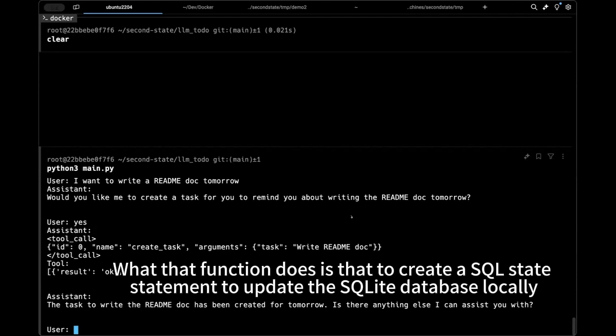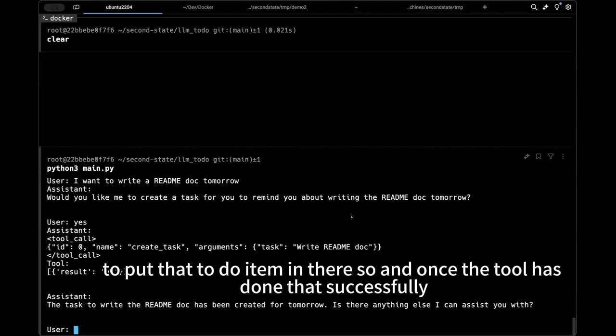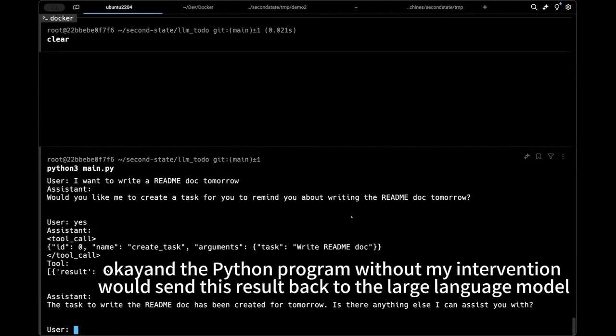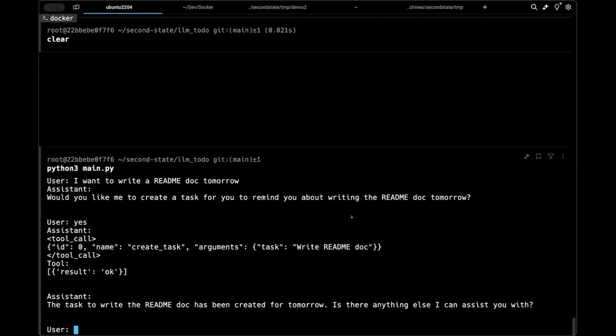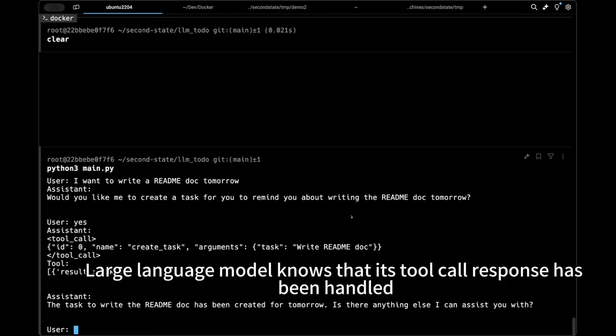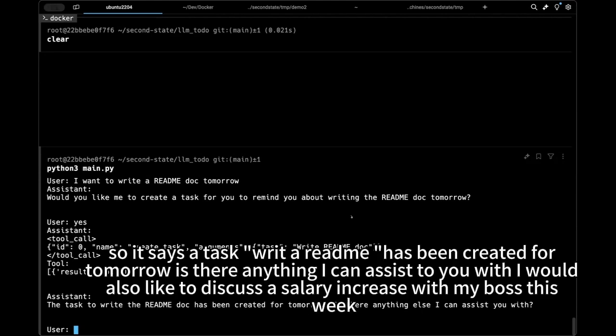What that function does is create a SQL statement to update the SQLite database locally to put that to-do item in there. Once the tool has done that successfully, it's going to return a result, okay. And the Python program, without my intervention, would send this result back to the large language model. The large language model knows that its tool call response has been handled. So it says the task to write a README has been created for tomorrow. Is there anything I can assist you with?